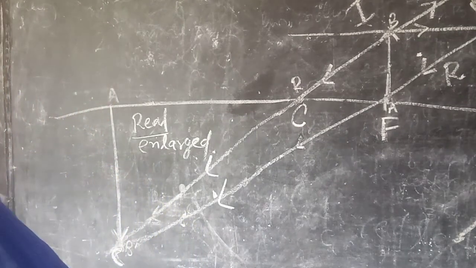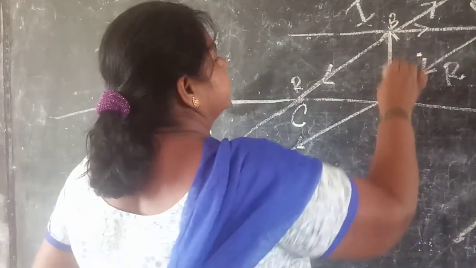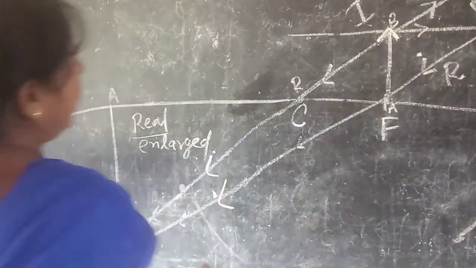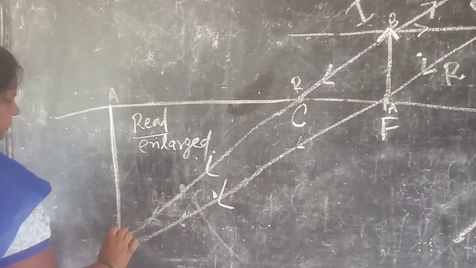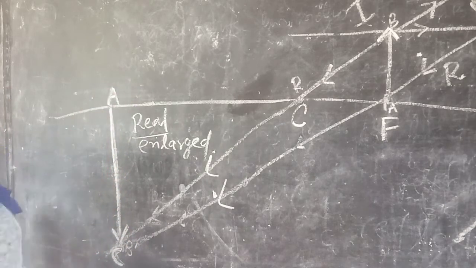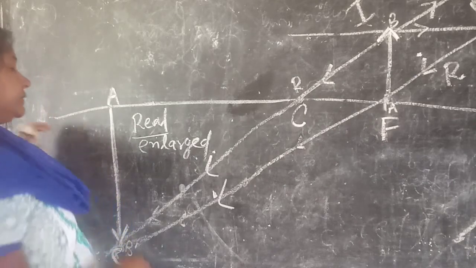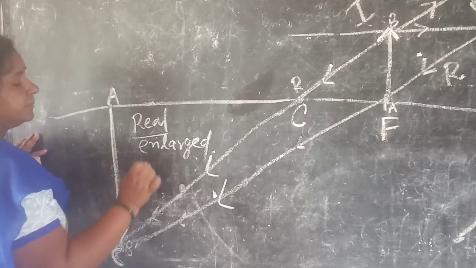What type? See here, this is the object and this is the image. Now is it erect or inverted? You see here, that is inverted.